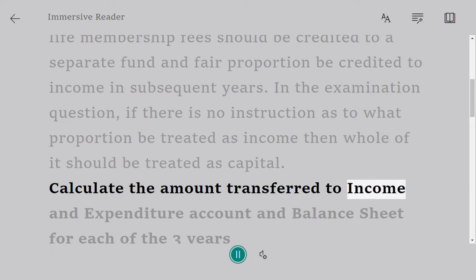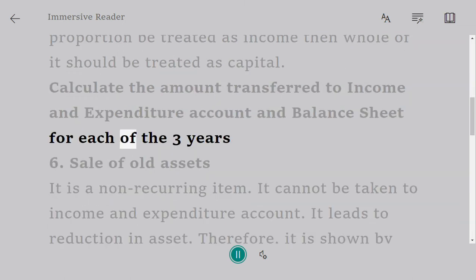Calculate the amount transferred to income and expenditure account and balance sheet for each of the 3 years.